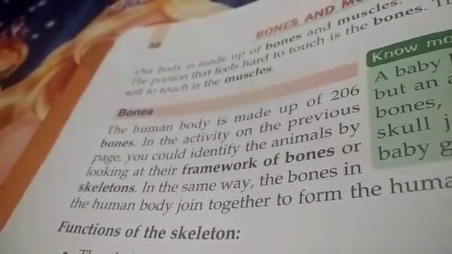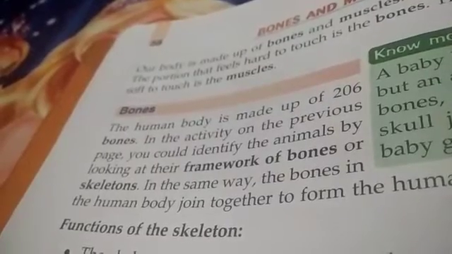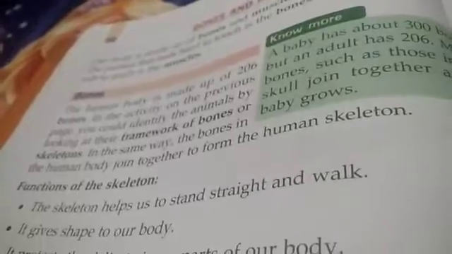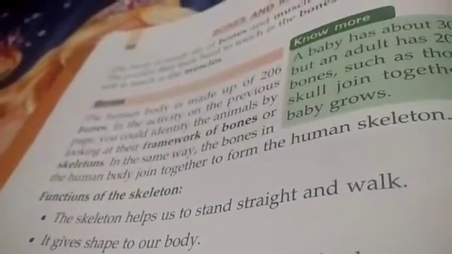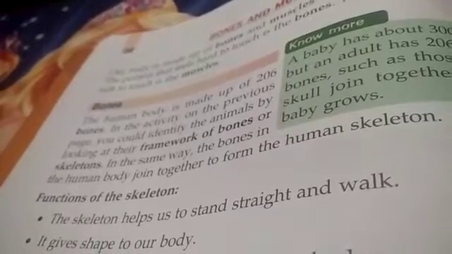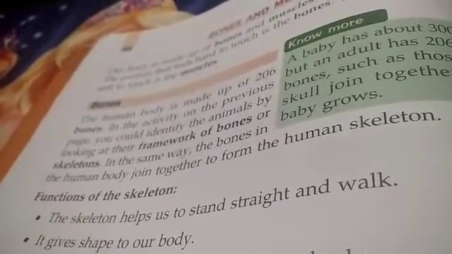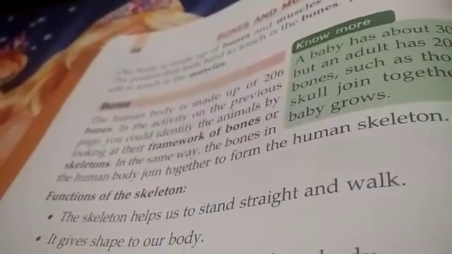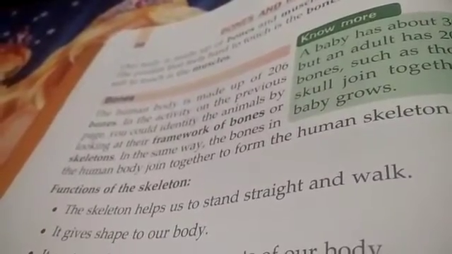In the same way, the bones in the human body join together to form the human skeleton. How many bones are there? There are 206 bones in the human body joined together to form a human skeleton. Look at this picture.